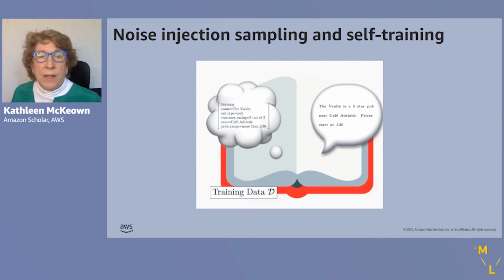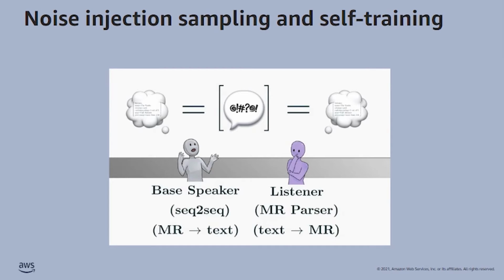So shown here is an example training instance from the training data, where we have the meaning representation on the left and a sentence that would be generated for it on the right. We use this to train a base speaker, where the base speaker is given the meaning representation and uses the sequence-to-sequence model to produce a text output. We combine this with a listener, which is a parser which can produce meaning representations from the text that it hears to produce another meaning representation.